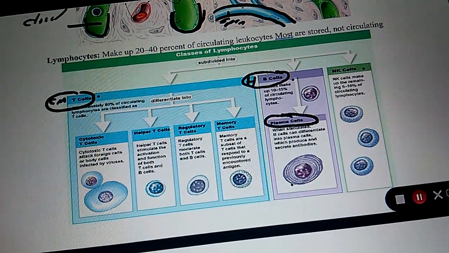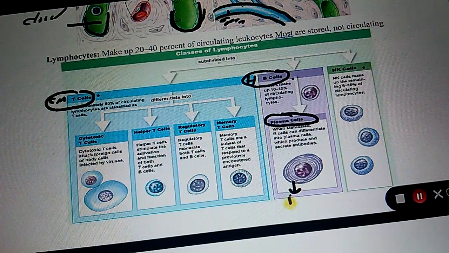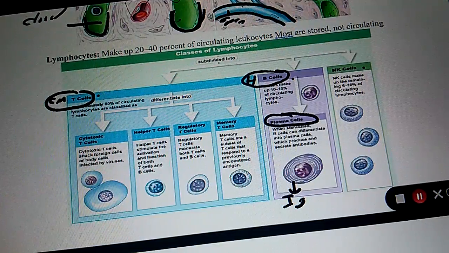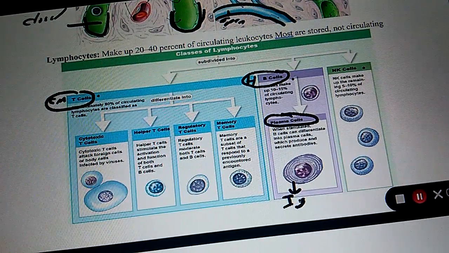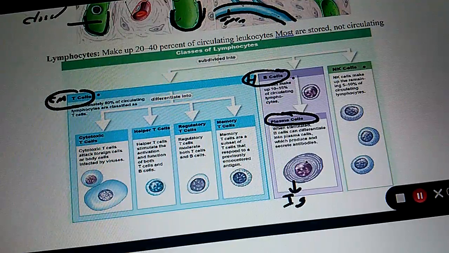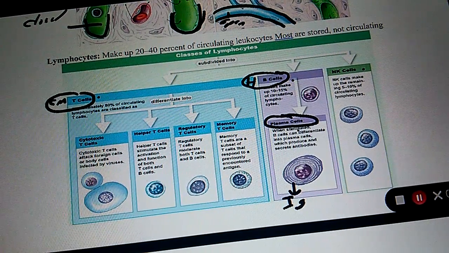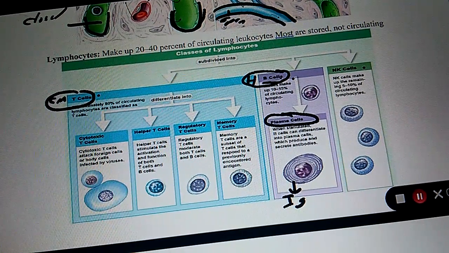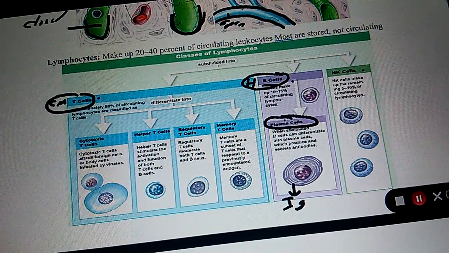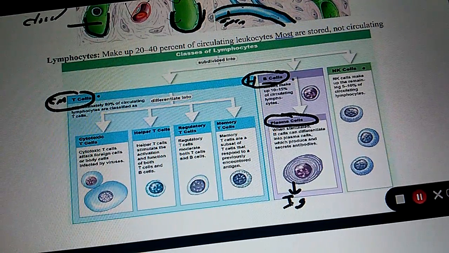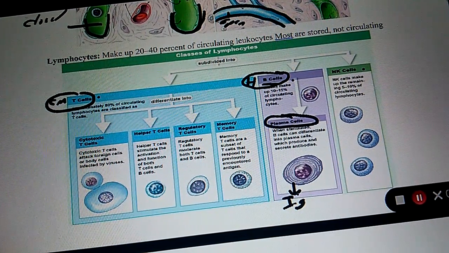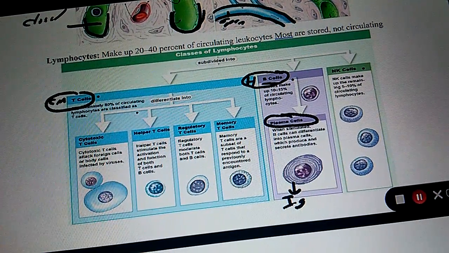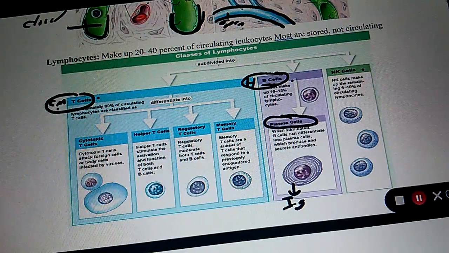And plasma cells secrete what? Antibodies. Okay, let's reverse this. Antibodies are produced by what cell? Plasma cells. And plasma cells are derived from what type of cell? B cells. Plasma cells produce what? Antibodies. Does Ig mean antibody? Yes. It actually means immunoglobulin.